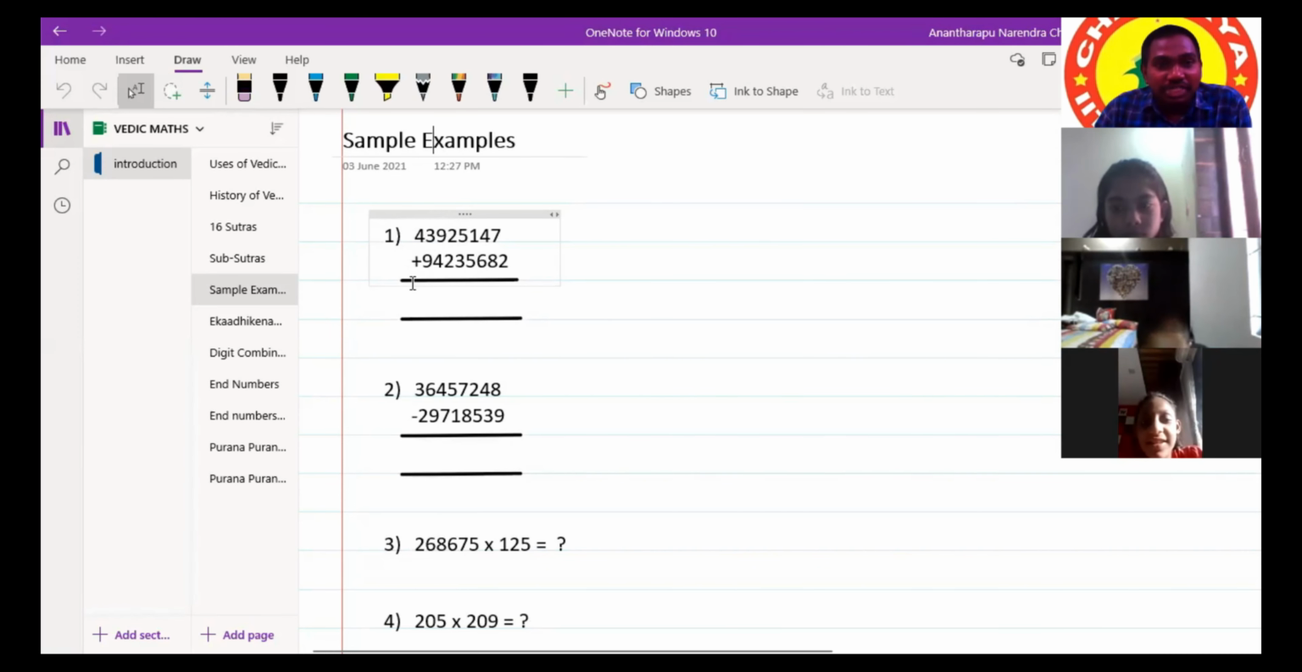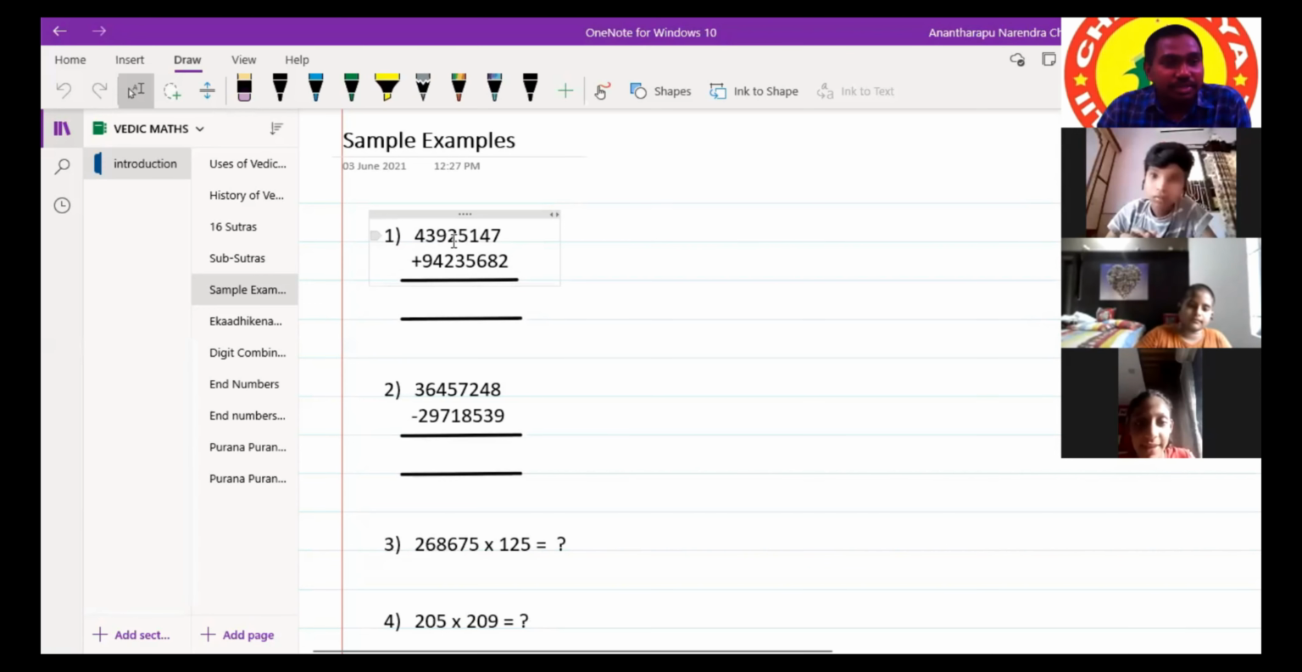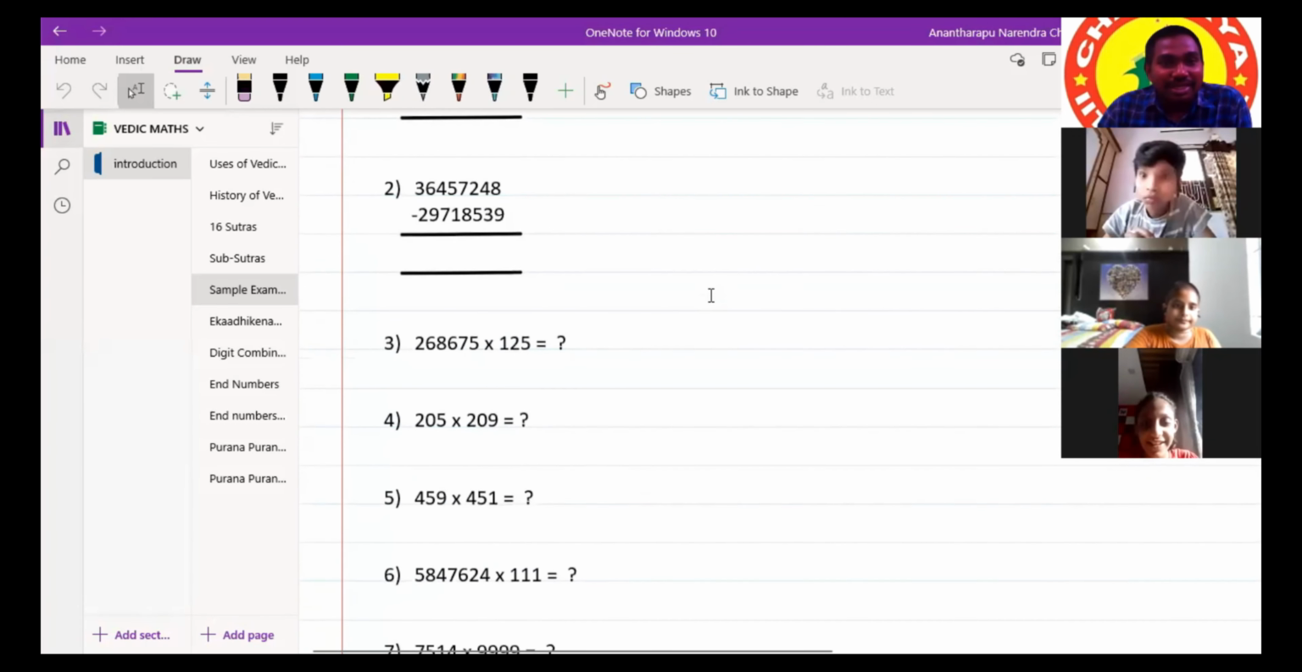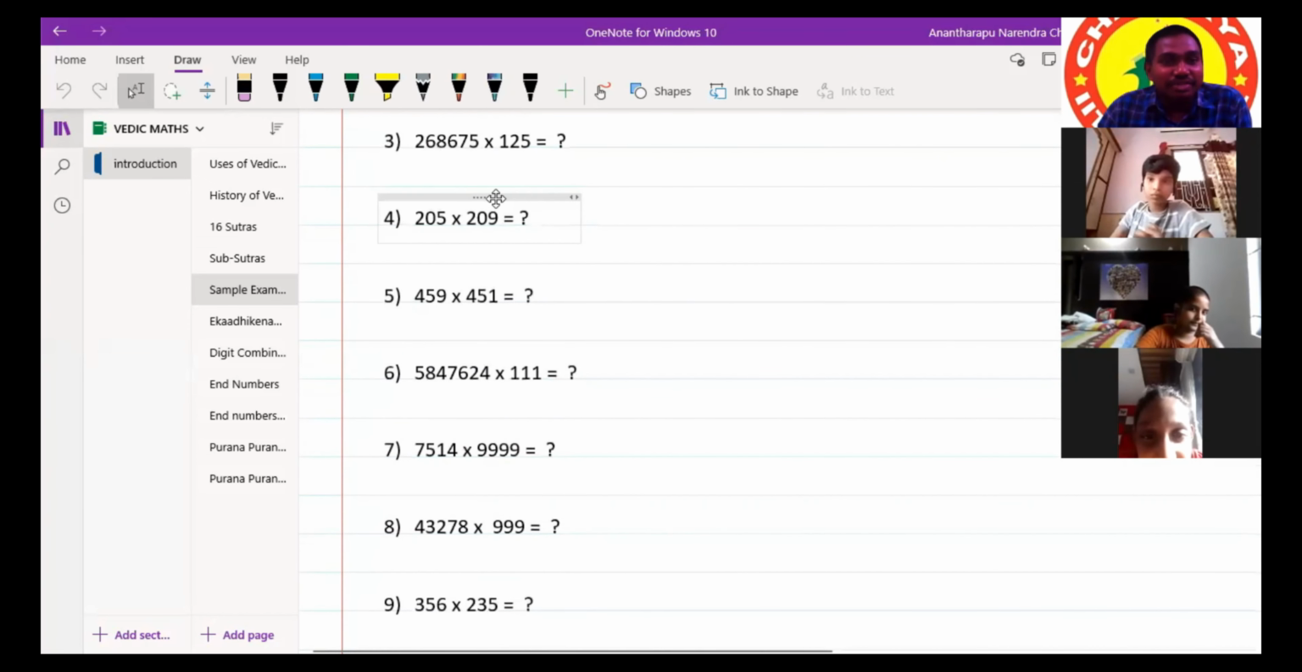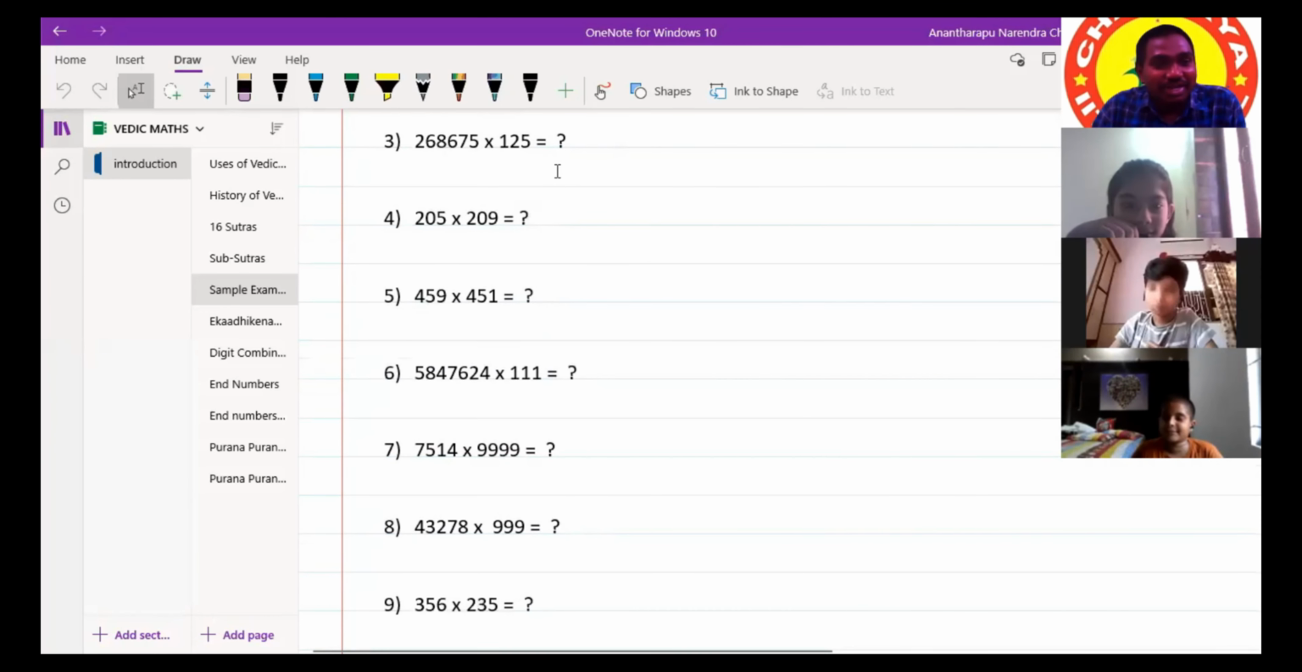Can anybody solve this question in 5 seconds? Using Vedic techniques, we can solve these questions in 5 to 10 seconds. Not only this question, this is simple addition only. See the next question, subtraction. Can you solve this question also in 10 seconds? Some will take a minimum of 2 minutes. By the end of this subject, we'll solve all these questions in 10 seconds only.